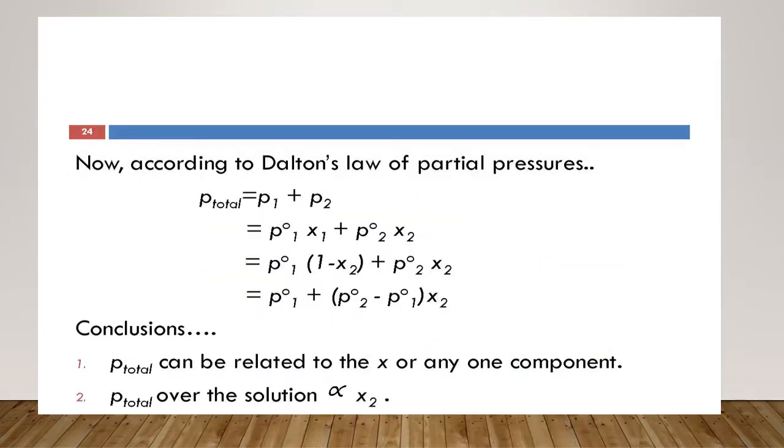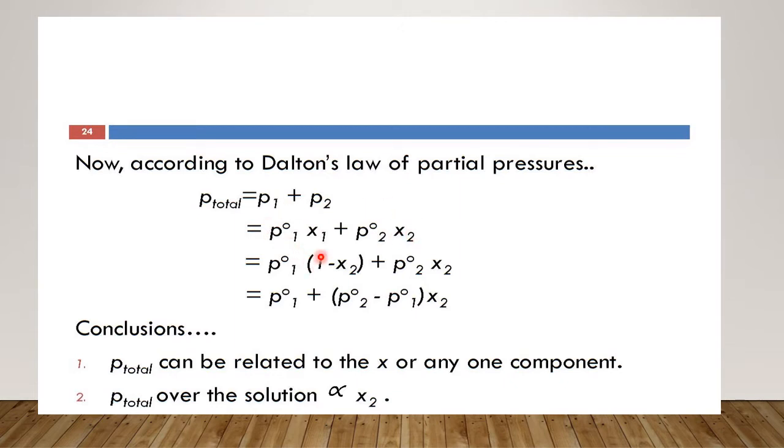Now, from Dalton's law, we know that the total pressure in a solution is equal to the sum of the partial pressures of the components present. So suppose the total pressure is represented as P total and our components are 1 and 2, then P total will be equal to P1 plus P2. Now in place of P1 we can write P1 naught Chi1, and in place of P2 we can write P2 naught Chi2. This is from Raoult's law.